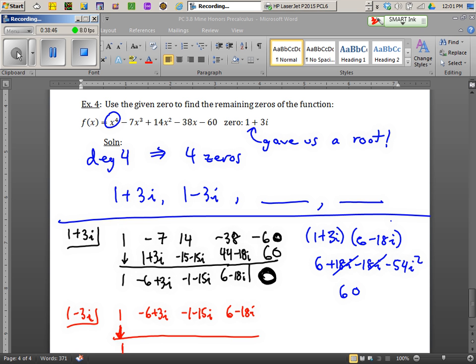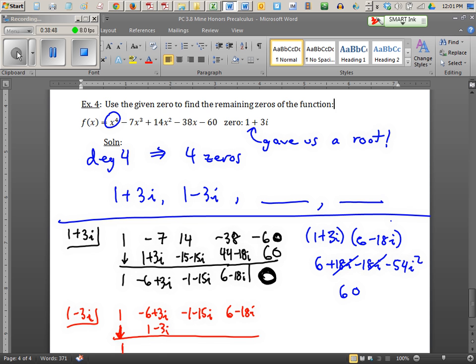When you multiply the 1 by the 1 minus 3i, you get 1 minus 3i. Adding, you simply get negative 5. Multiplying, you get negative 5 plus 15i. Adding, you just get negative 6. Multiplying, you get negative 6 plus 18i, which comes out to 0 in the end. So you're left with x squared minus 5x minus 6, which factors beautifully into x minus 6 times x plus 1. This means your remaining two roots are 6 and negative 1.